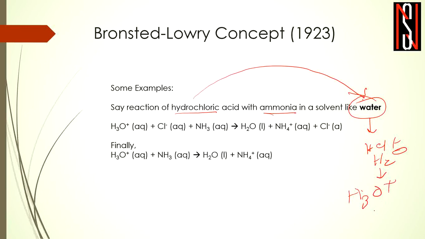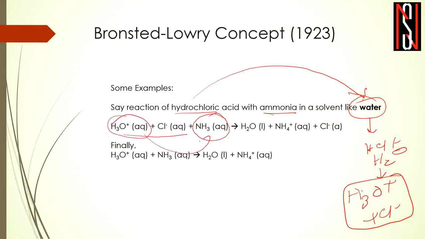H3O plus Cl minus, right? We will get H3O plus Cl minus. So we have represented here that after reacting hydrochloric acid with water, H3O plus and Cl minus have been generated, which then reacts with ammonia. So then what happens? H3O plus is donating a proton to NH3.